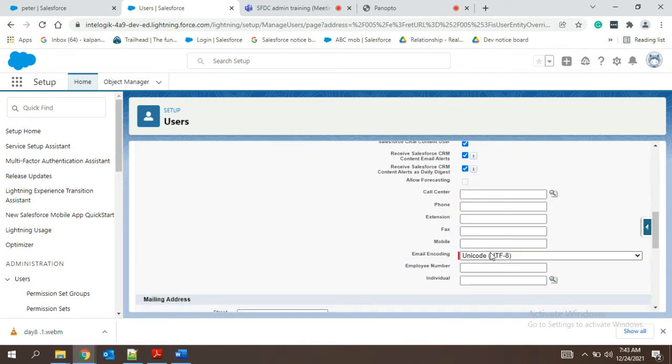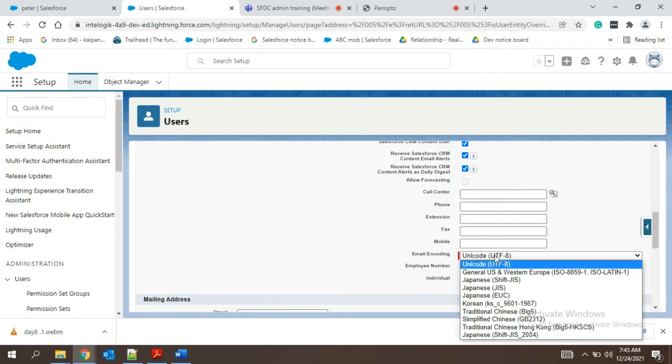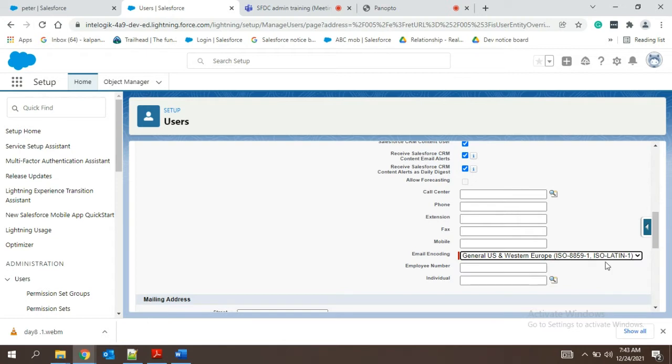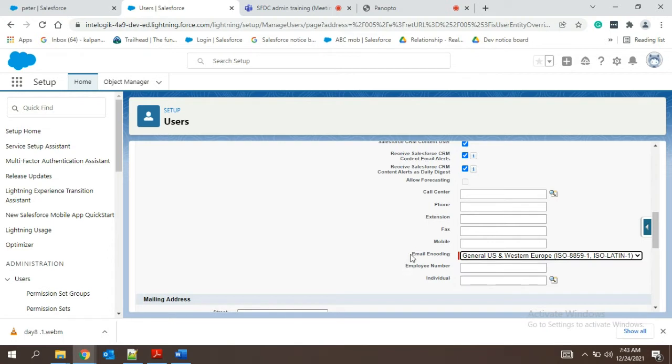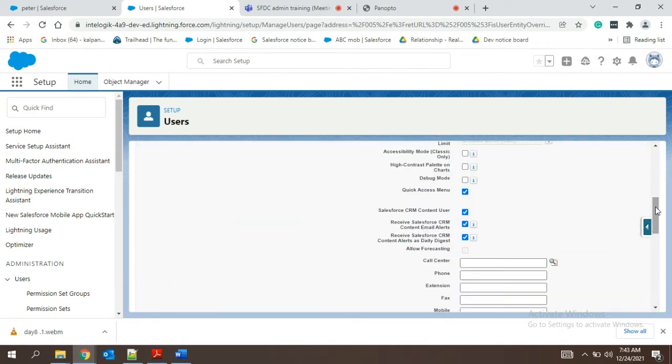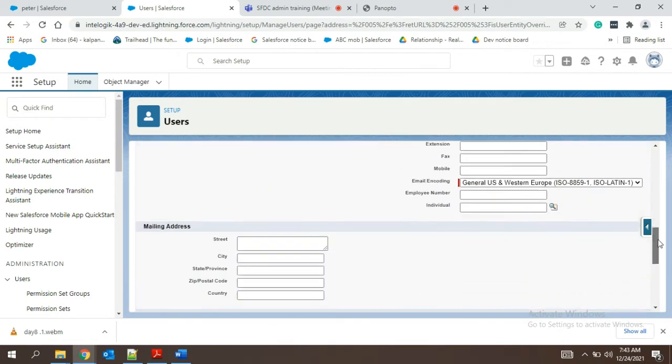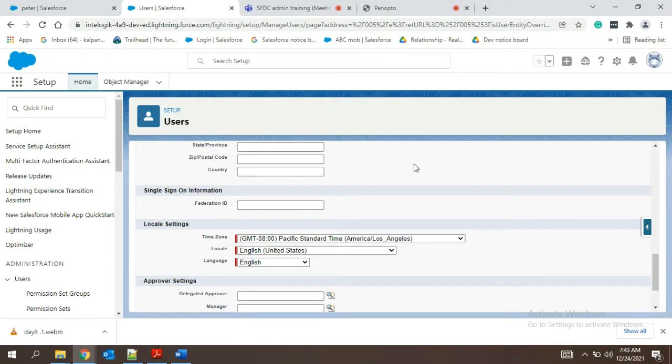One more thing is email encoding. So here it is Unicode. You have to have the general US, Western Europe. Why is that? Because this is an email which we are sending. From Salesforce also we can send emails. For that, again, everything is confirmed by the client and manager. Then only people can create the user.